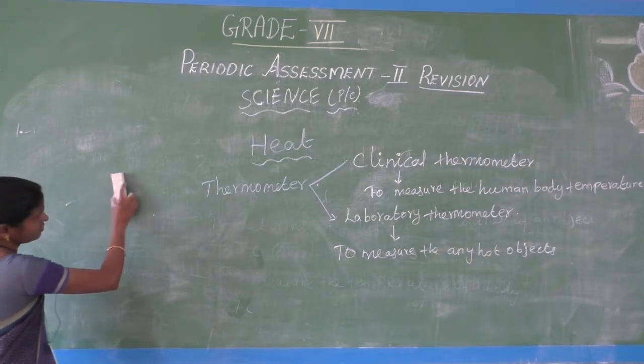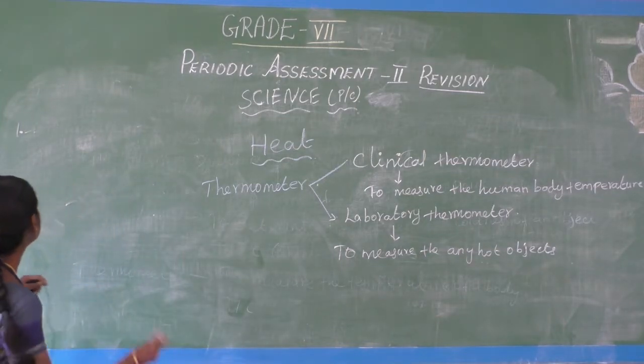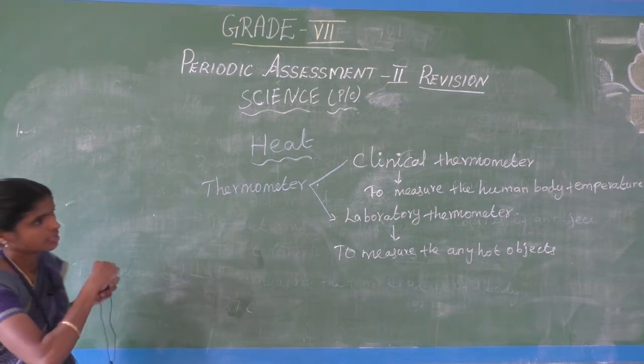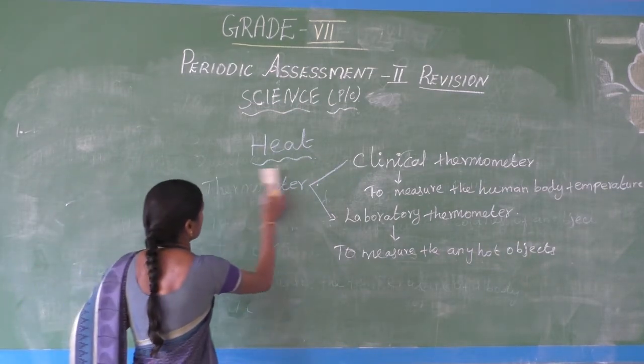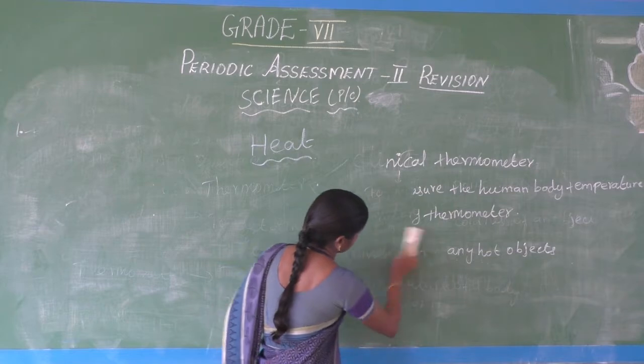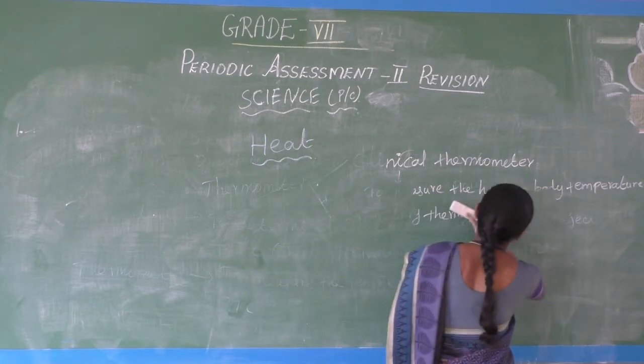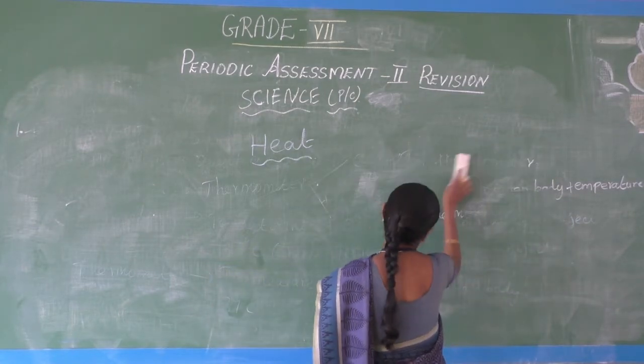Here is the clinical thermometer diagram.